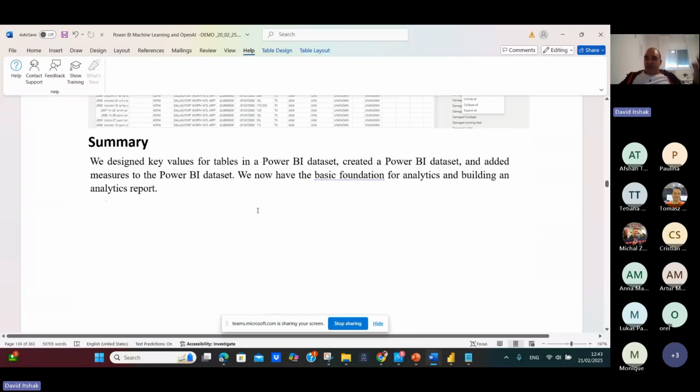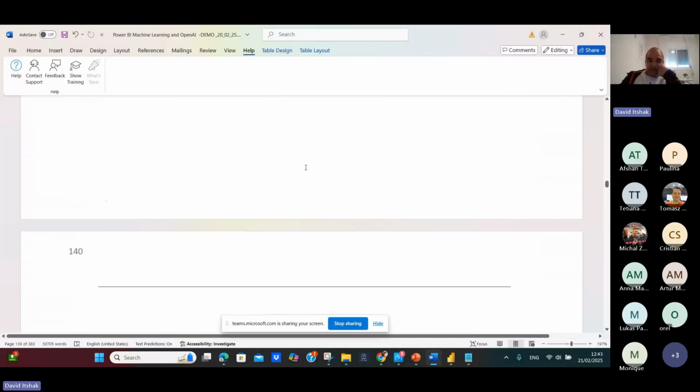So we designed a key value for the table in the Power BI data set. We created the Power BI data set and added measures to the Power BI data set. Now we have the basic foundation of analytics and of building an analytic report.